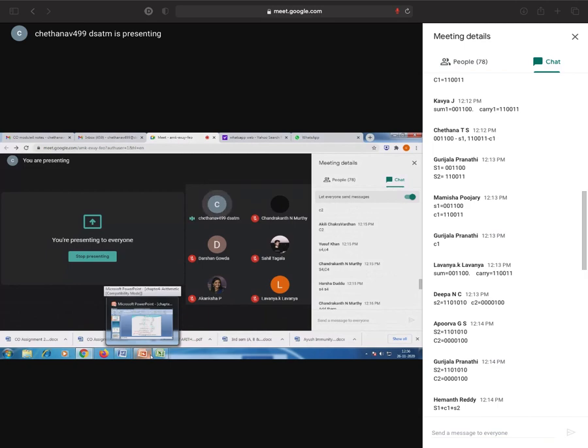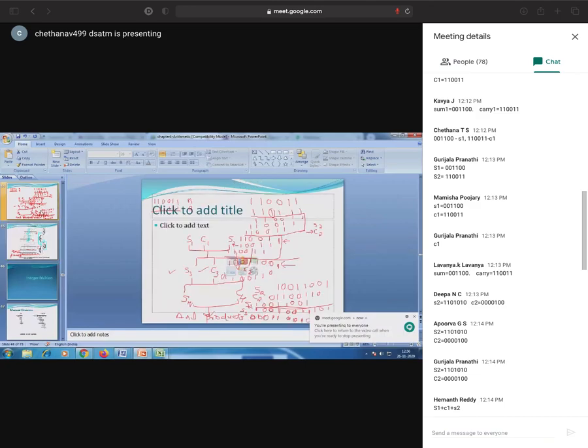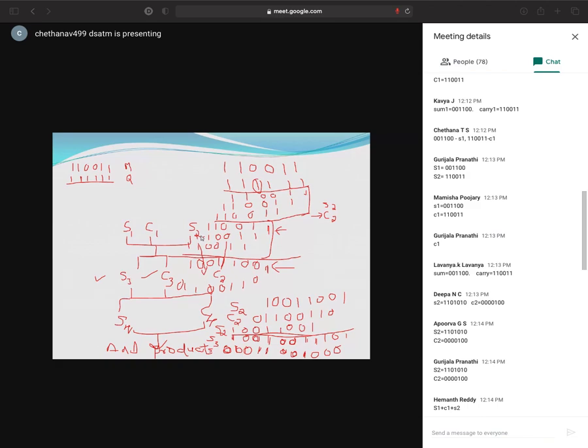I'll note down the values also, and my question also. The same question I've given to you, I will take, and I will do it. If I'm wrong, then see 1, 1, 0, 0, 1, 1, and Q will be 1, 1, 1, 1, 1, 1. Okay, I will add it in the next class. I will give you the answer.